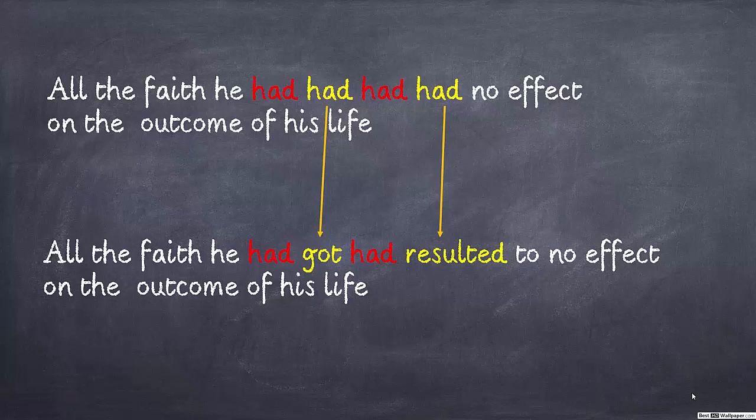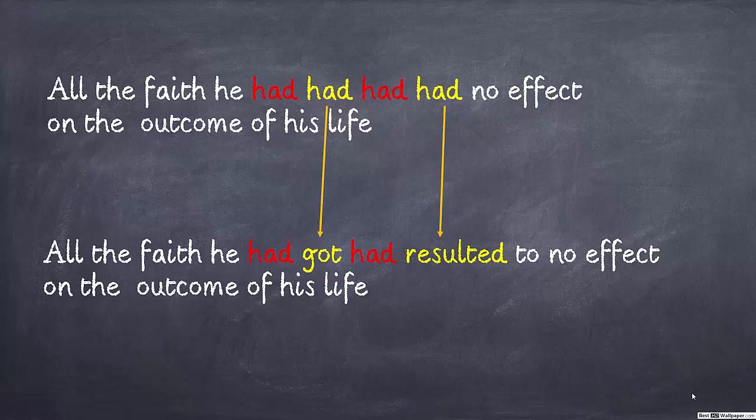So the second had and the fourth had are the action words or the main verbs grammatically, and they can be replaced, and so easily we can understand the sentence as all the faith he had got had resulted to no effect on the outcome of his life.